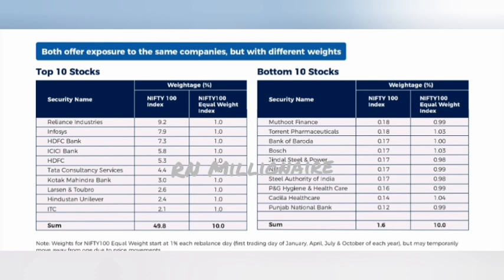The same way the top 10 stock allocation is 10%. So the equal weightage allocation is the same, but in Nifty 100 Index Fund the weightage allocation is different. That is how this chart explains the weightage allocation differences between the two indexes.